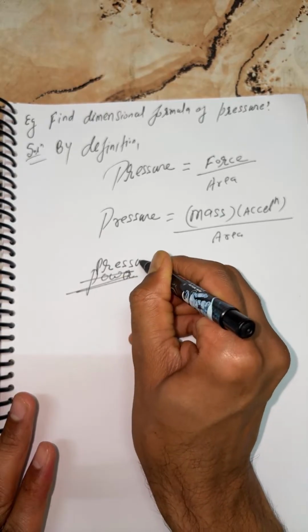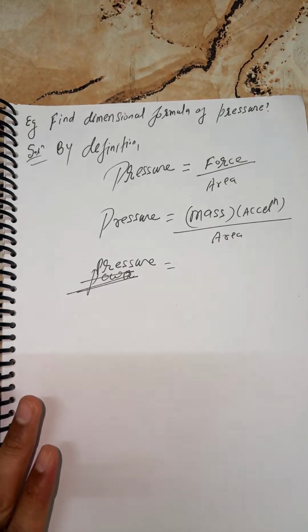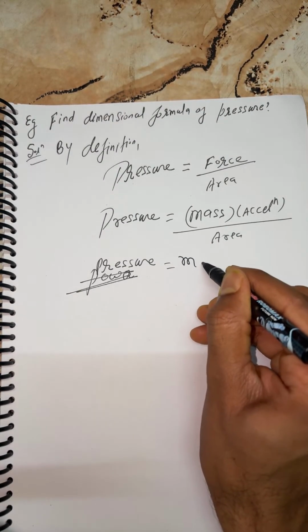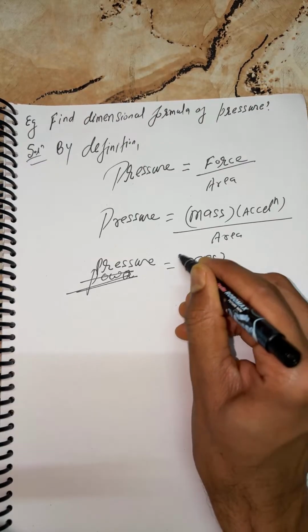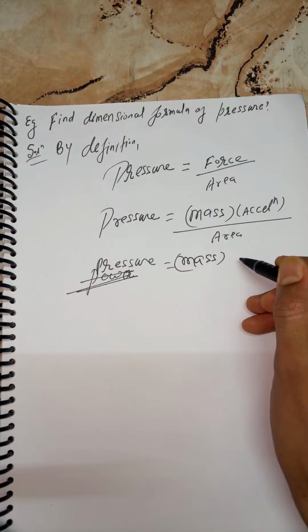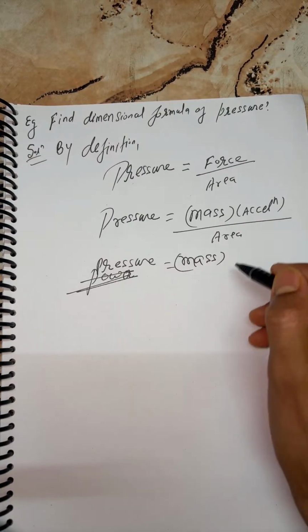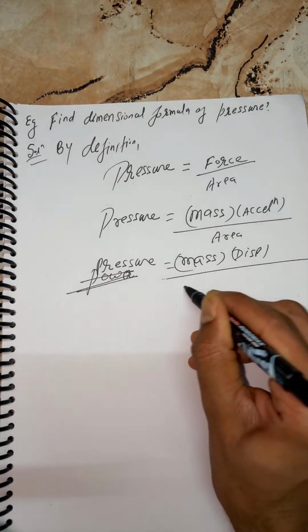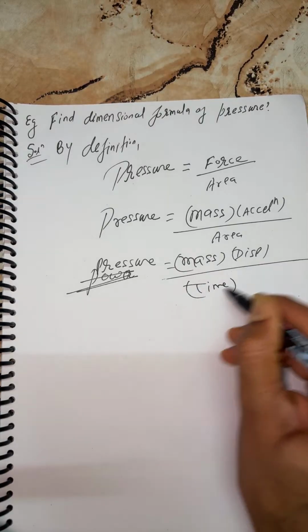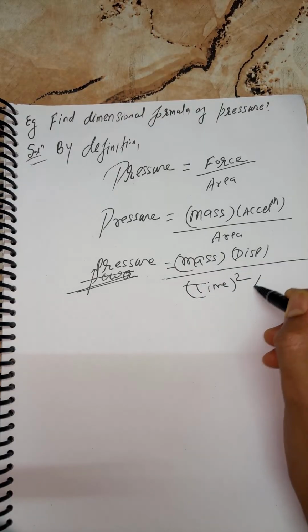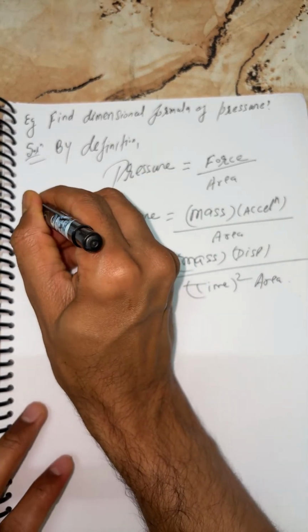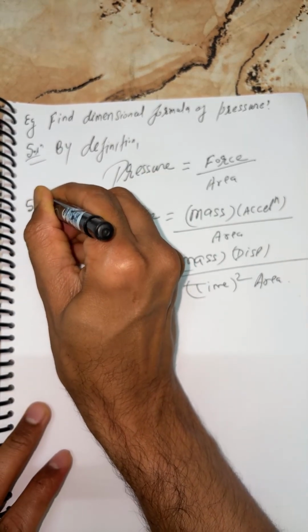Further, write one more line: mass into acceleration. What is acceleration? Displacement upon time whole square, upon area. But I didn't tell you the SI unit of area.